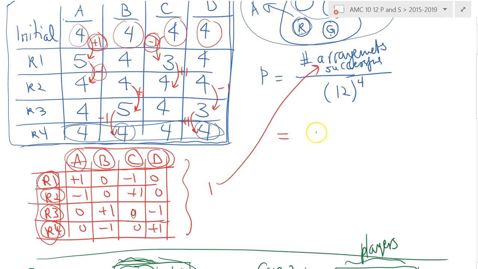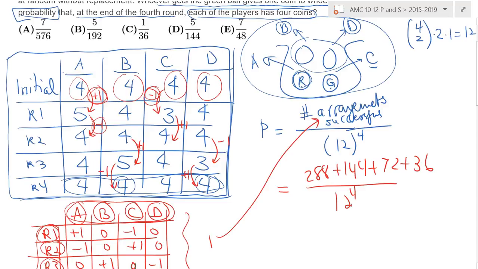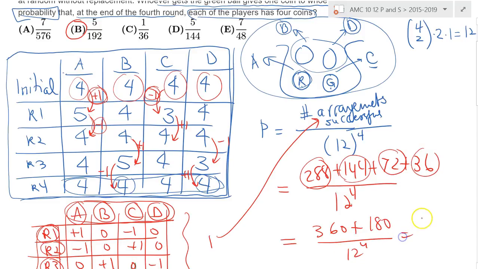All right, so therefore, final answer, 12 to the power 4, 288 plus 144 plus 72 plus 36, and oh boy. I don't remember the answer. I think the answer was B. I wanna say it's B. Okay, so let's quickly calculate it. So 288 plus 72, what is this? 360? Yeah, that one is 360, and then 144 plus 36 is 180. Okay, so this is 540.